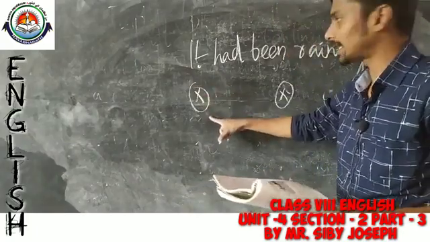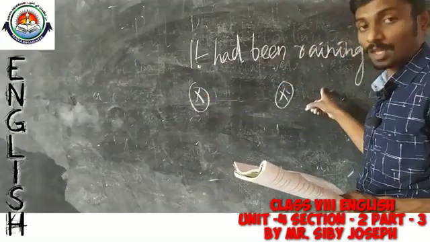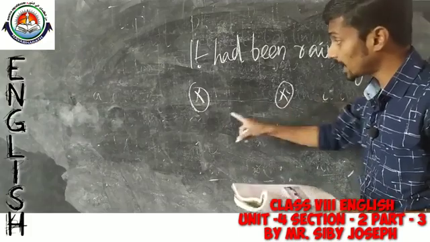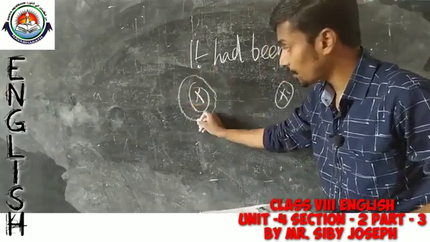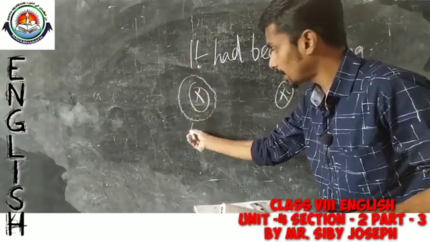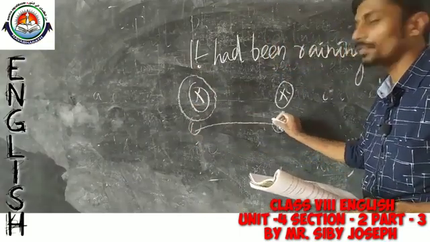So, we can simply say that past perfect continuous is actually used when something happened in the past from a particular point of time to another particular point of time.